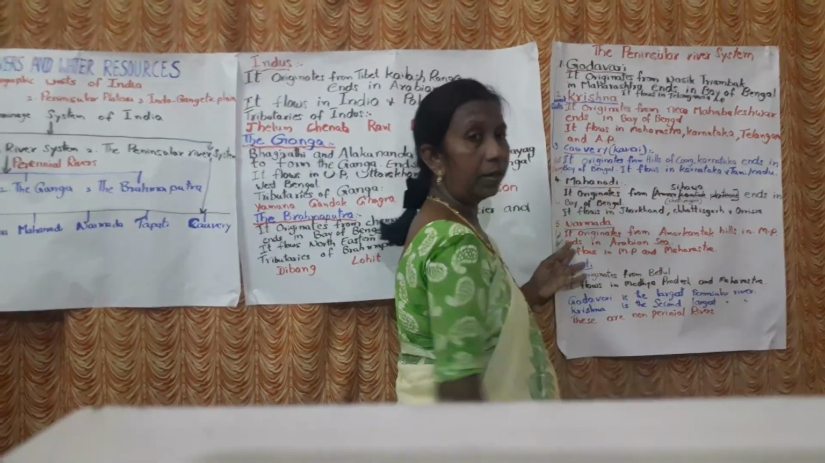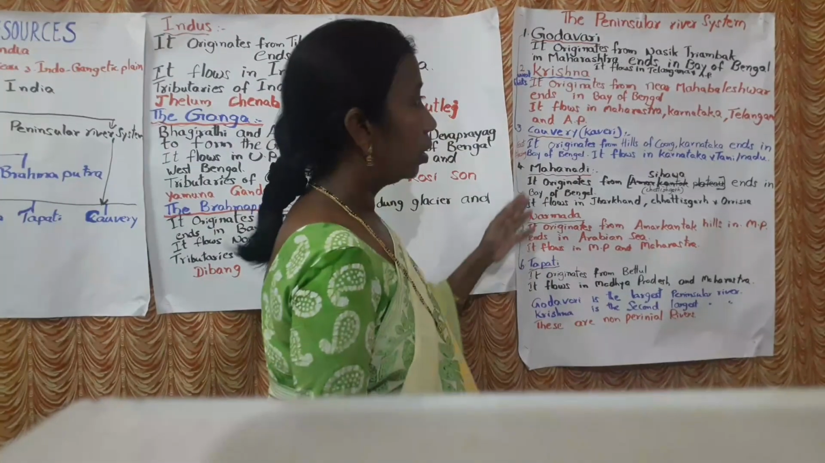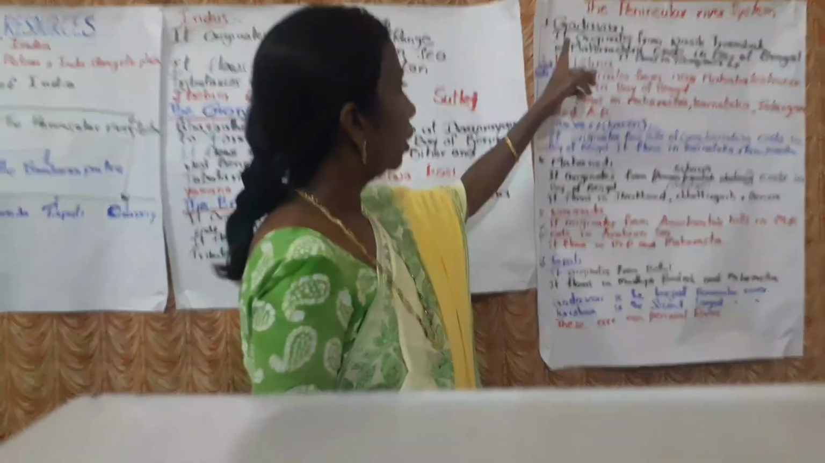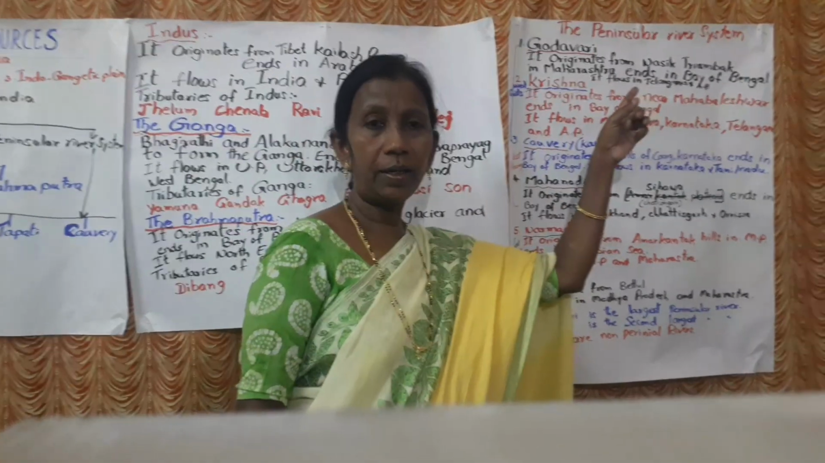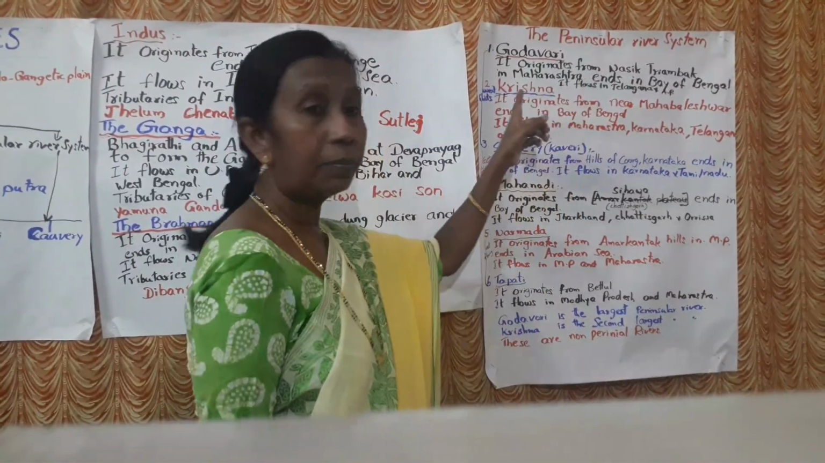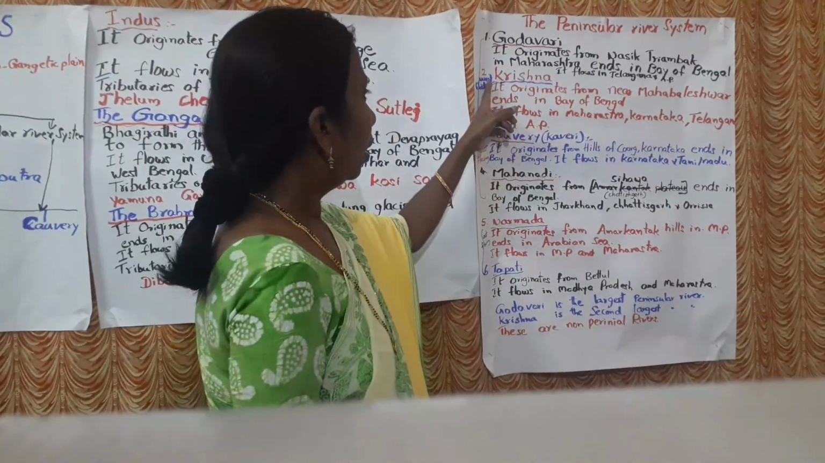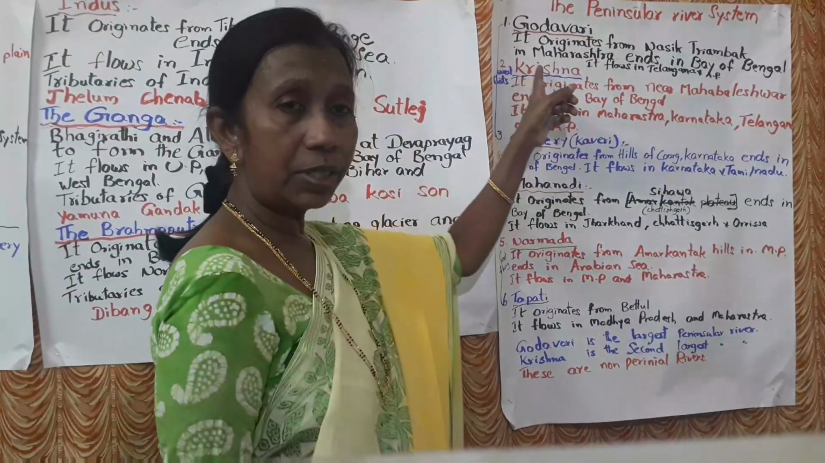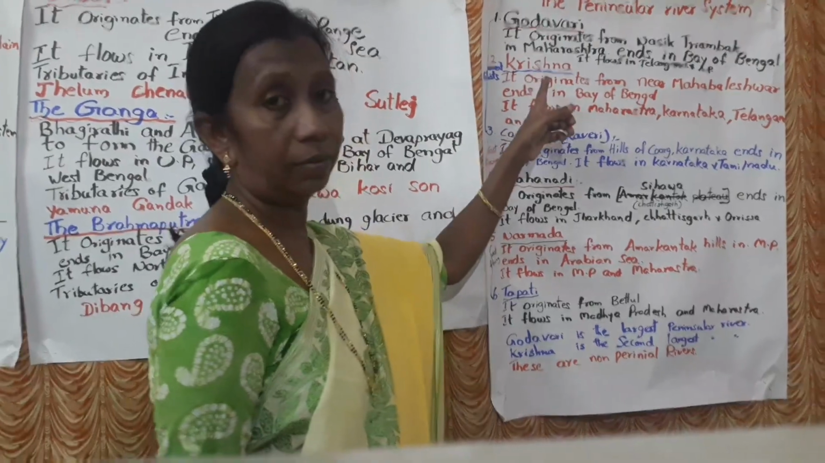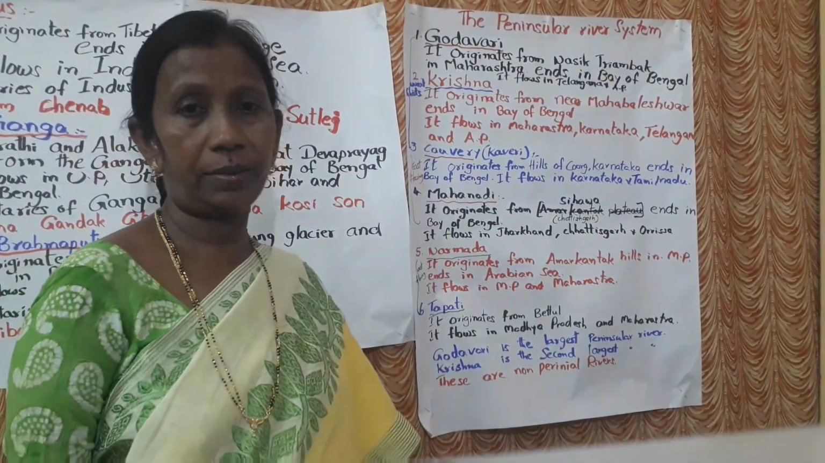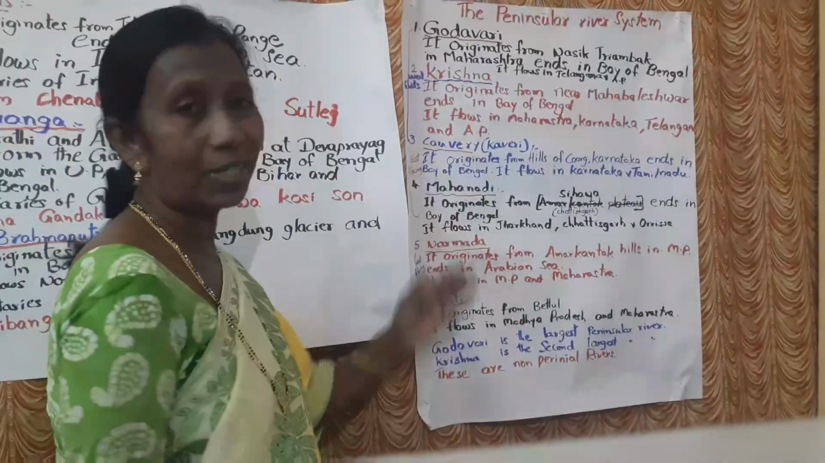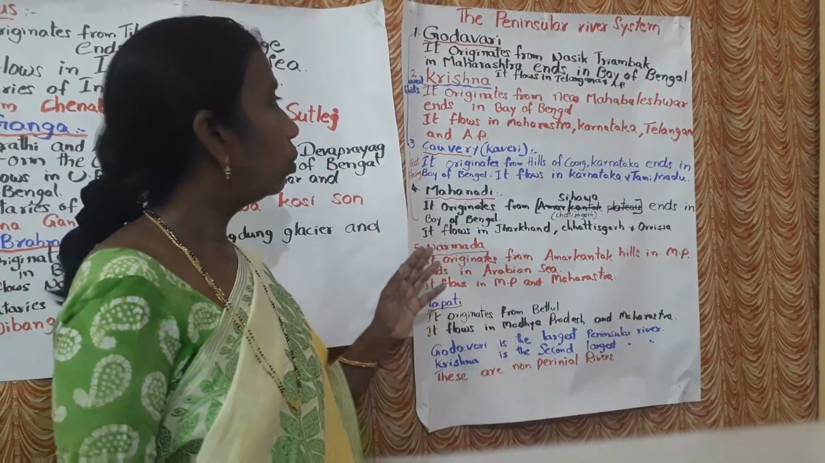The peninsular river system. Number 1 is Godavari. It originates from Nasik, Trayambak. That means that is its birthplace. In which state is that? In Maharashtra. It flows towards east, to the Bay of Bengal.